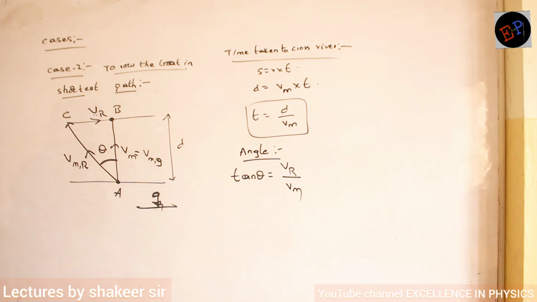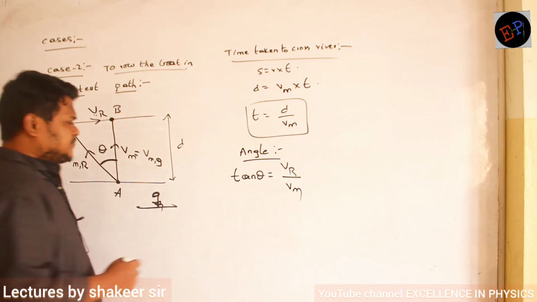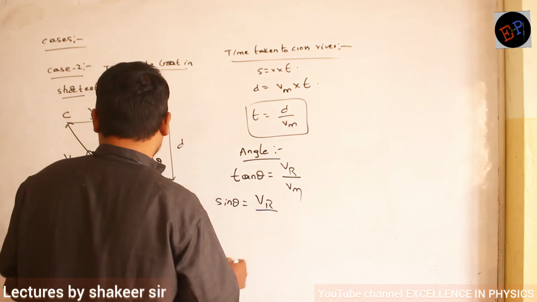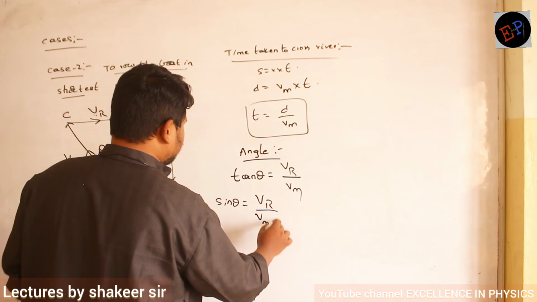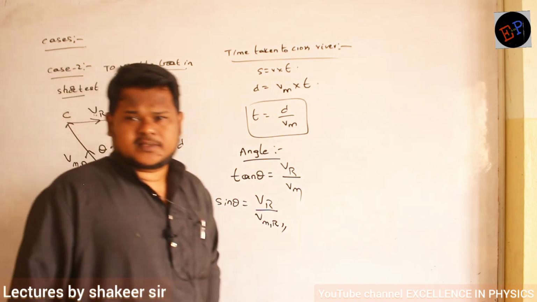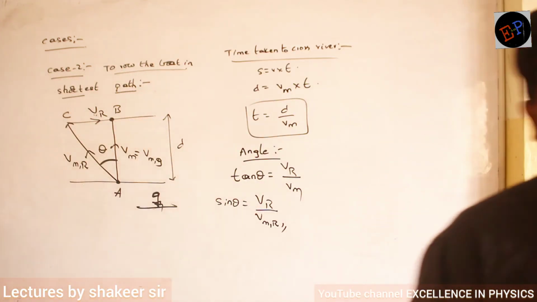Or if I know only these two values, opposite side and hypotenuse, then I will take sin theta. So sin theta is equal to the opposite side VR over the hypotenuse, velocity of man with respect to river. That's all. Depending upon what values you have, take the trigonometric ratio and you will get the answer.